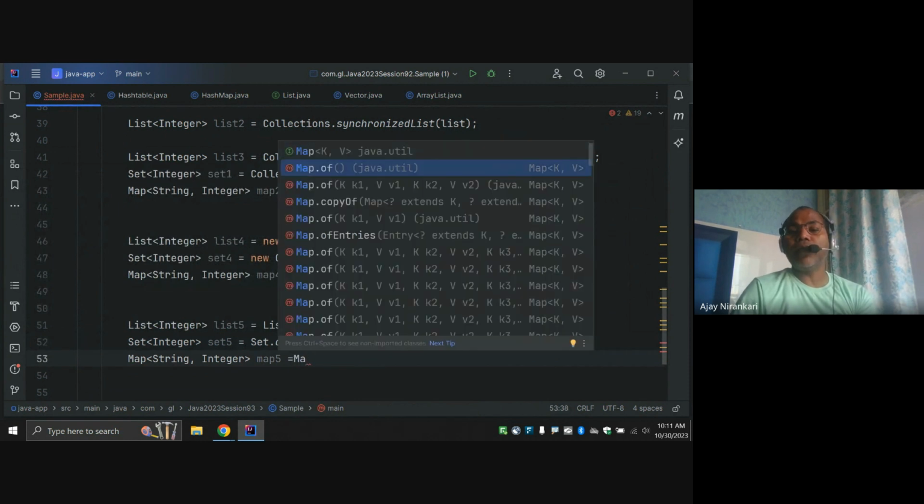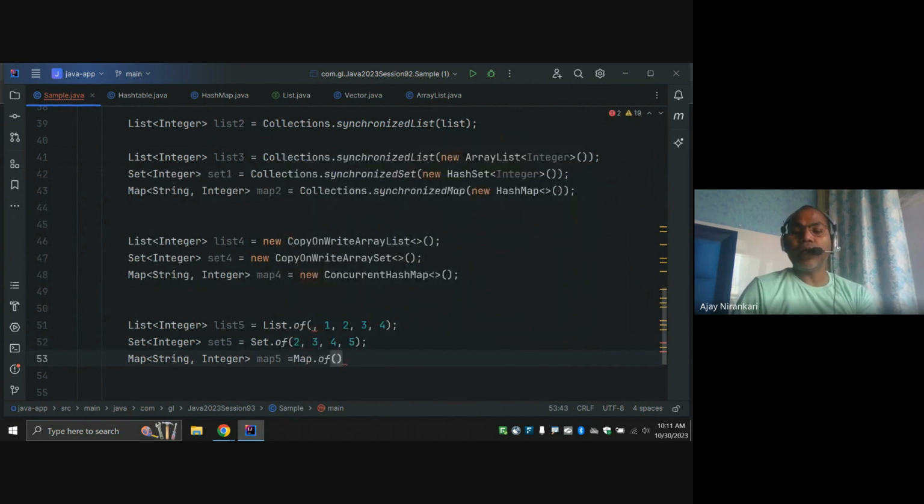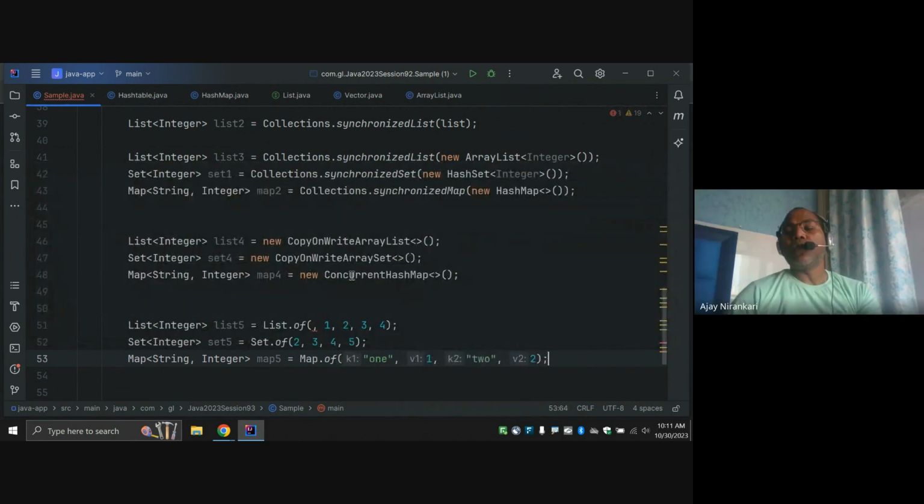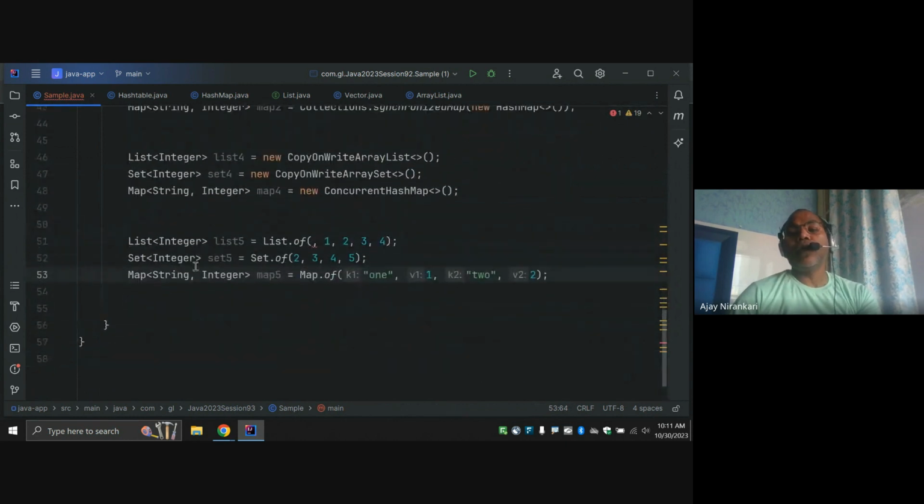Similarly, Map.of, where you pass the key and value, like here, 1 comma 1. Similarly, you can pass another key and value, 2. So these are also thread safe collections.